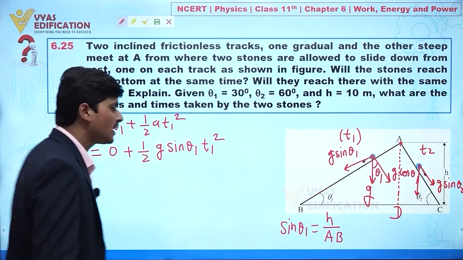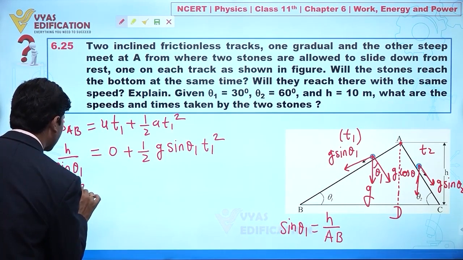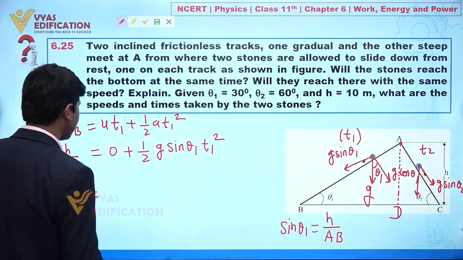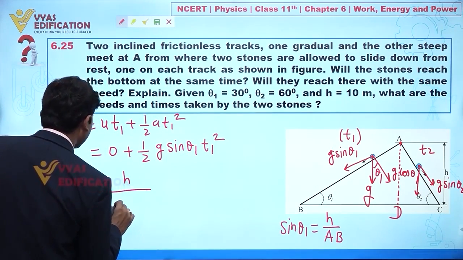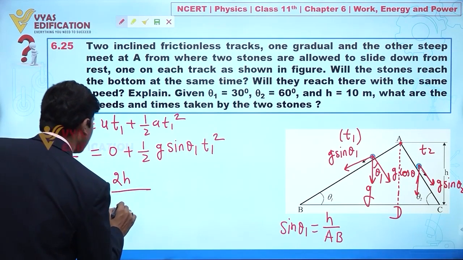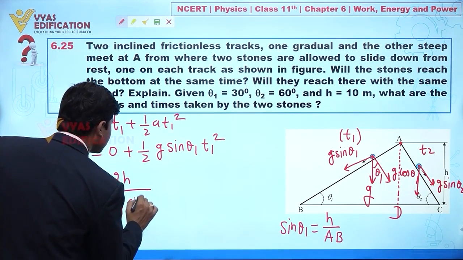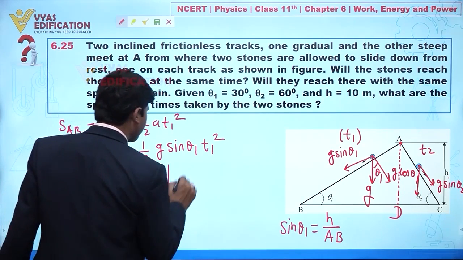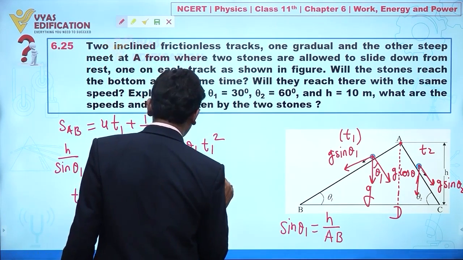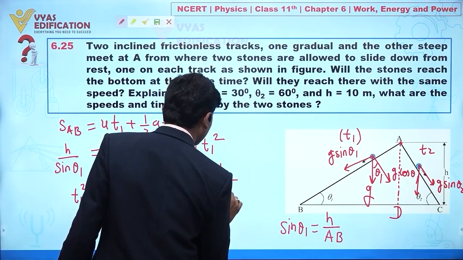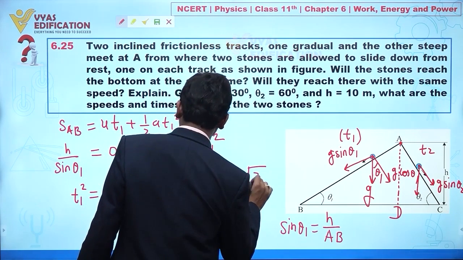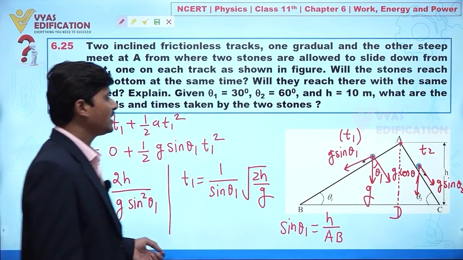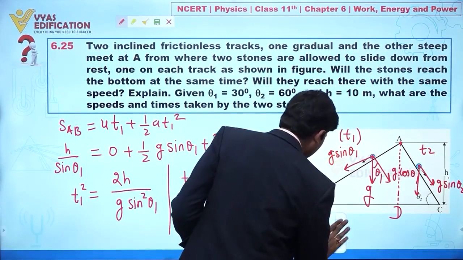From here t1 square is twice h upon g sin square theta 1. So t1 is 1 upon sin theta 1 under root of 2h by g. Similarly you can calculate t2.